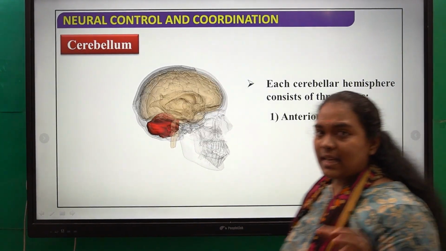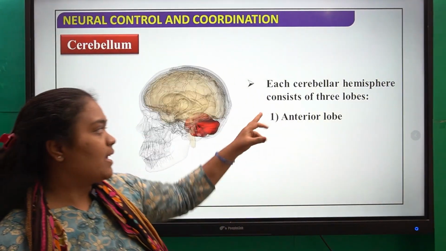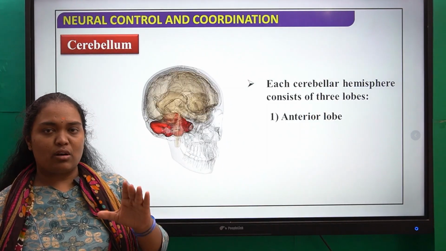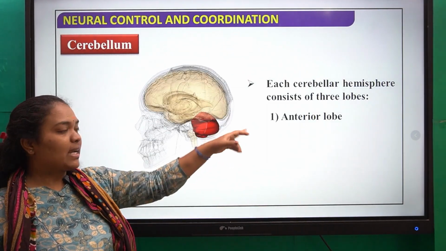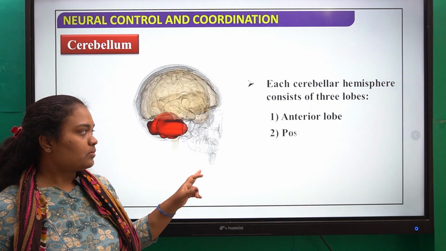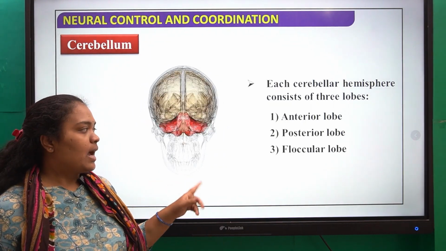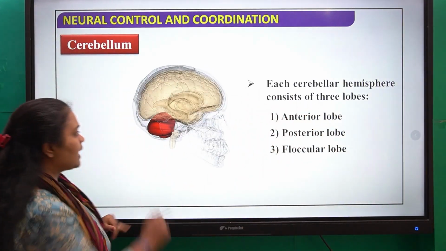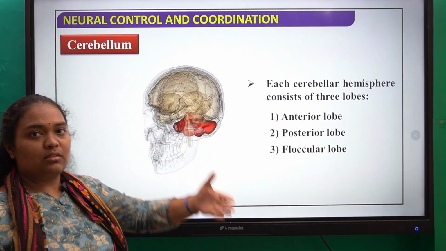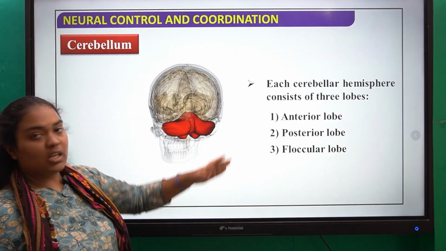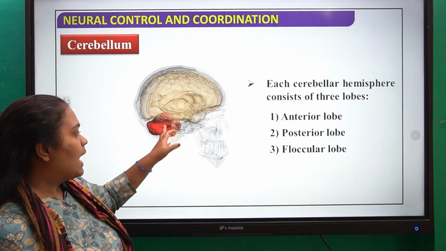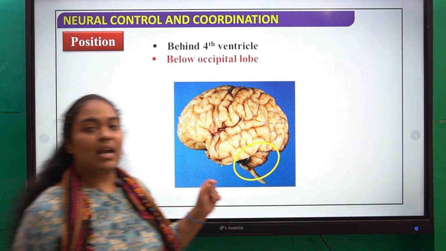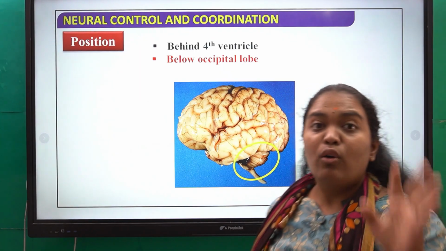Each cerebellar hemisphere, or each half of the cerebellum, consists of three lobes. So the cerebellum is divided into two parts, right and left. Each of these is made up of the anterior lobe, posterior lobe and flocculonodular lobe. Always remember, the anterior lobe is present towards your face. Then you have the posterior lobe, which is present towards your back, and the flocculonodular lobe. The cerebellum is present behind the fourth ventricle.